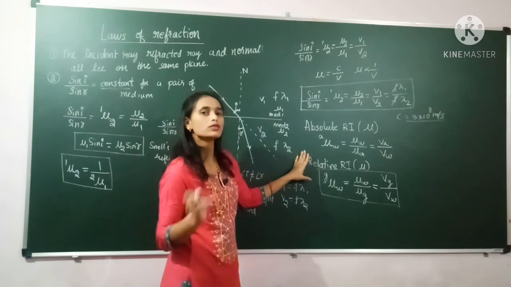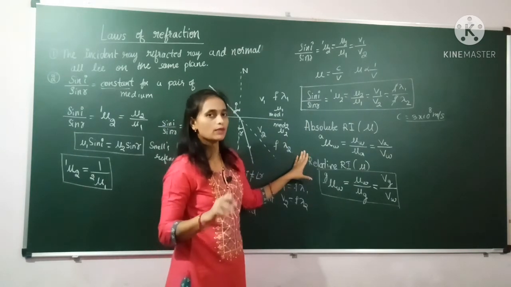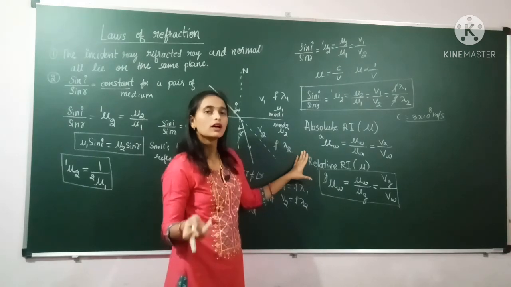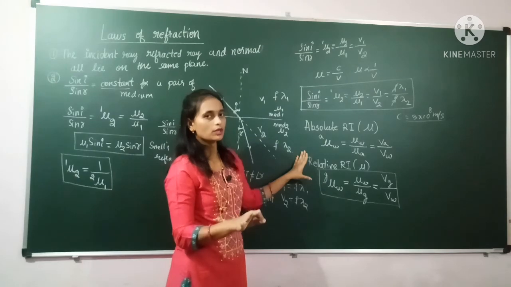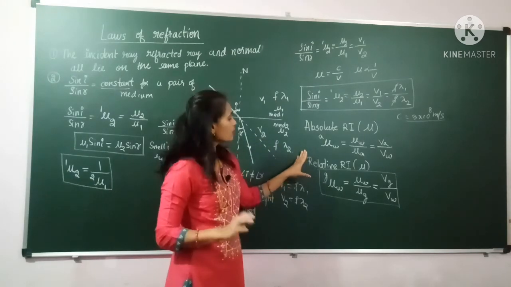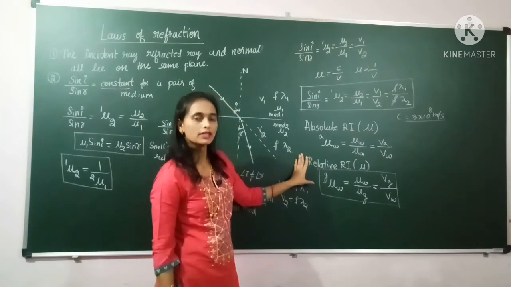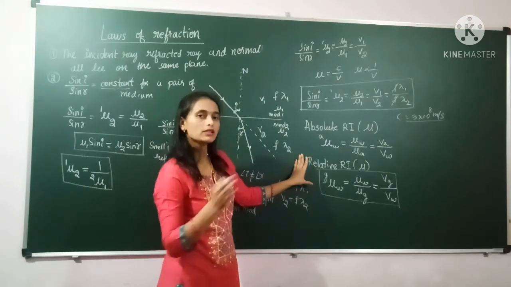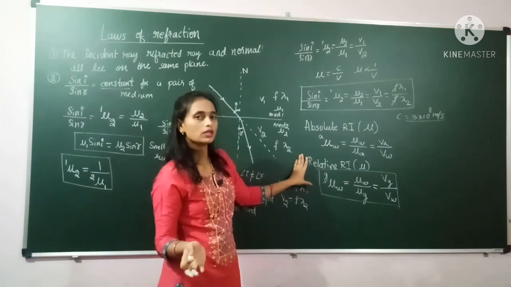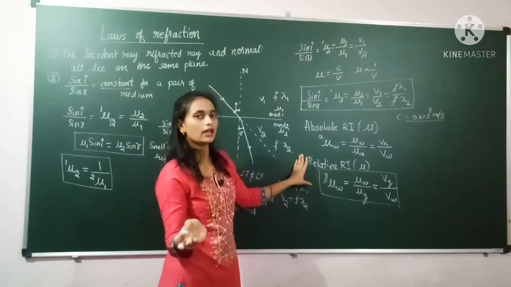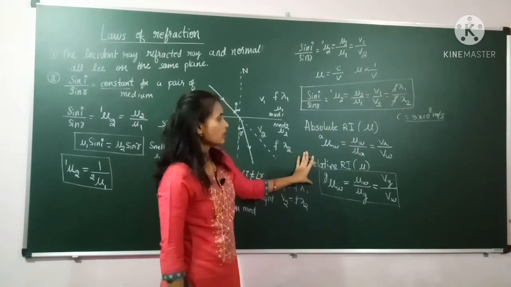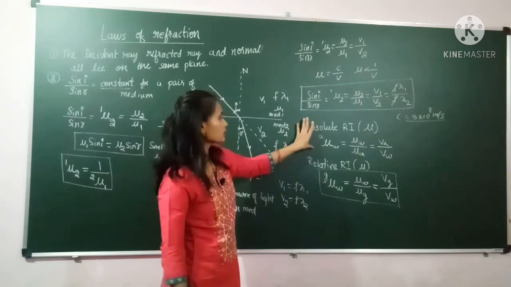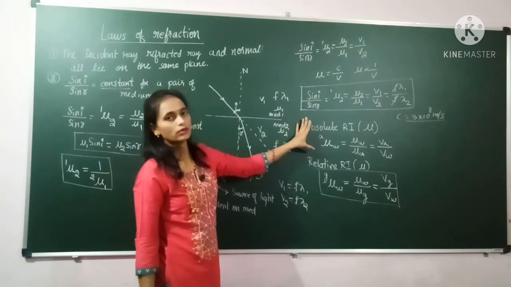Whenever they have given the absolute refractive index of water, it means they have compared the velocity of light in the water medium with respect to the air medium. If they have given the relative refractive index, then you have to see what they have compared with, water, glass or air, meaning except air. If we are comparing with another medium, then it is the relative. If we are comparing with air, then it is called the absolute refractive index.